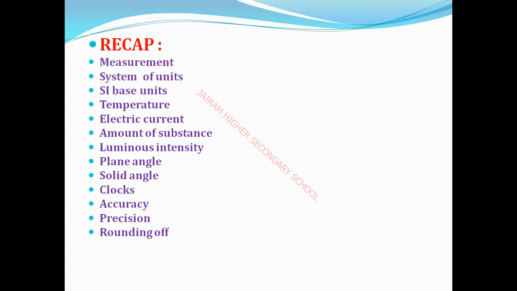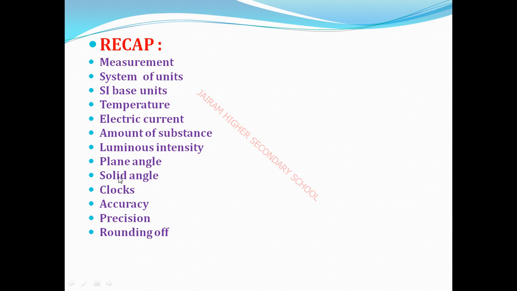Next, plane angle. What is a plane angle? It is the angle formed by the intersection of two lines or planes. The unit of plane angle is radian. Pi radian is equal to 180 degrees. I hope you know this.